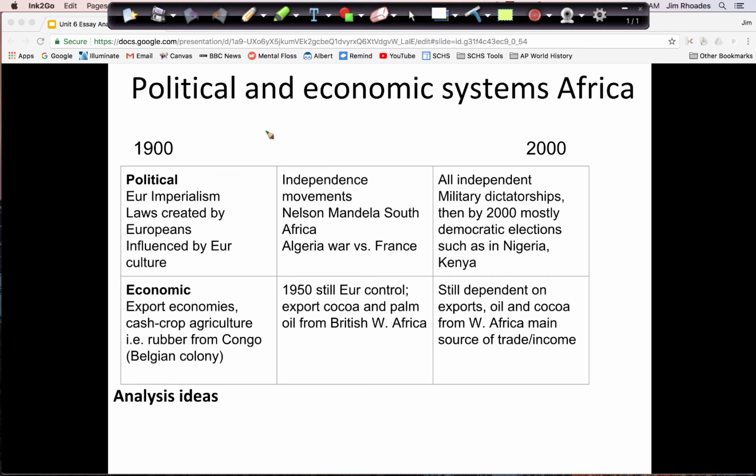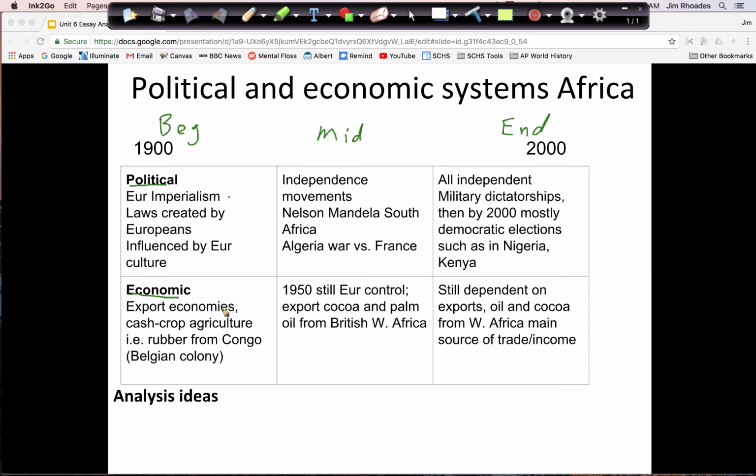Okay, so because it is a CCOT prompt, I organized in a timeline. So this box here represents my beginning, and then this would be my middle, and then my end over here. And because of the two-part key phrase, I did a political section and an economic section. So I'm looking at, in 1900, European imperialism is still happening. And of course, the laws are created by Europeans and their culture is influencing Africa. The independence movements get going in the middle, and then by the end, they're all independent.